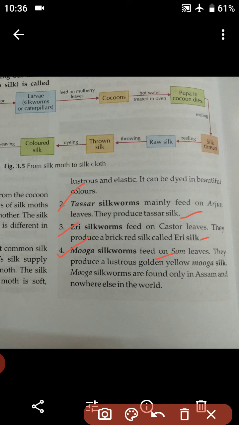So students, muga silkworms are found only in Assam. You have to remember this. They are found only in Assam and nowhere else in the world. That means it is found only in Assam, okay students? So I hope it is clear to you till here.